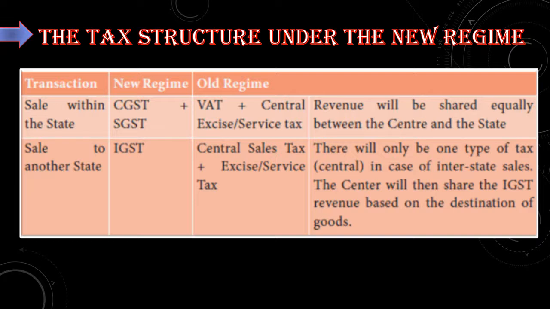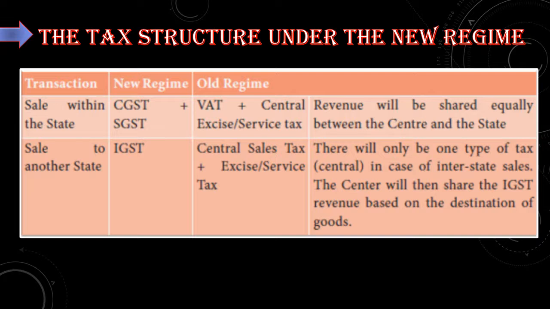In the olden period, that is before the introduction of this GST, the types of tax collected were VAT, central excise, service tax, etc. So this revenue will be shared equally between the center and the state.